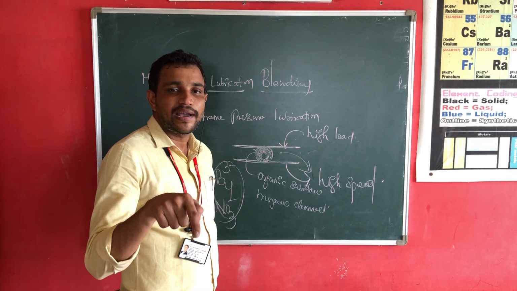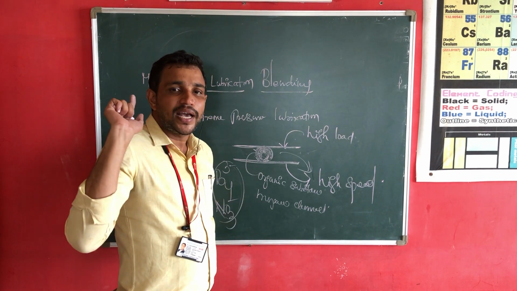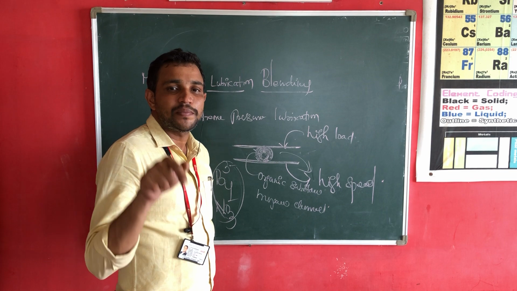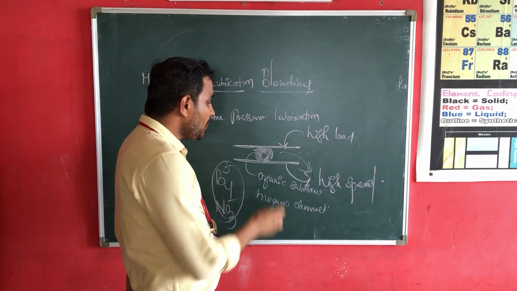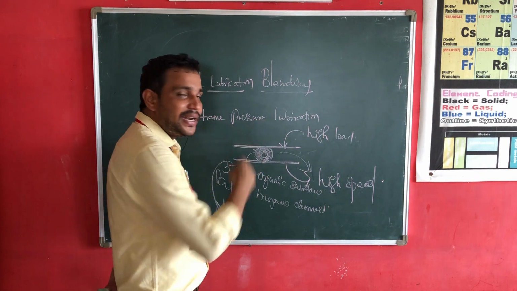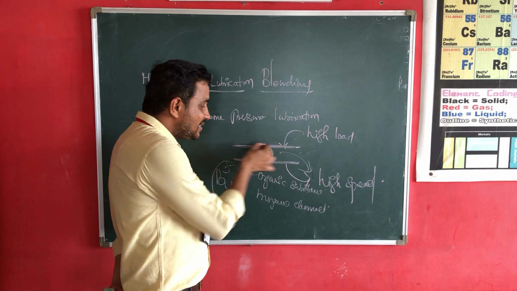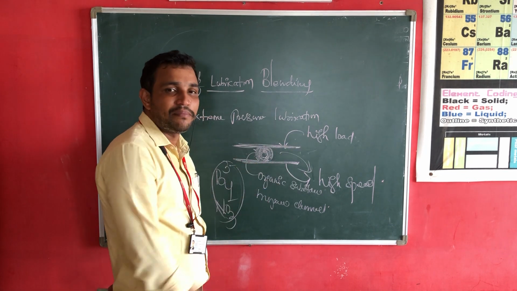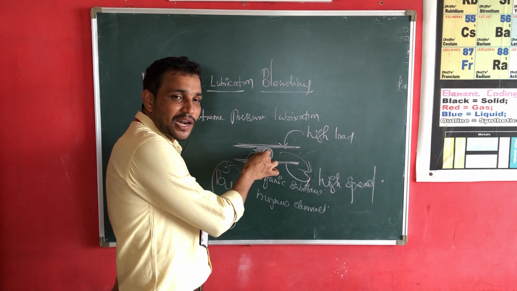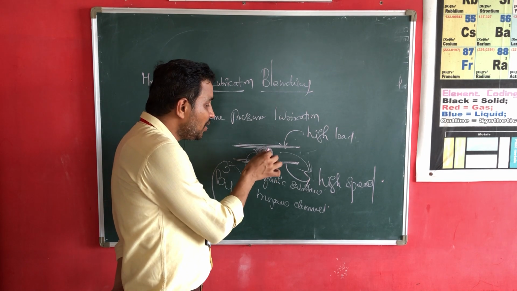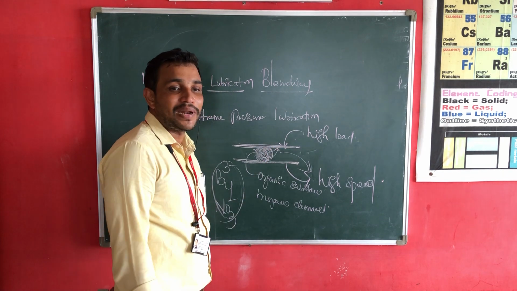Generally the lubricating oil should stay in between the two machinery parts for a long period of time. For that purpose I have added chemical compounds. As the machinery parts are made of metals, the chemical compounds present in the lubricating oil will form a complex.